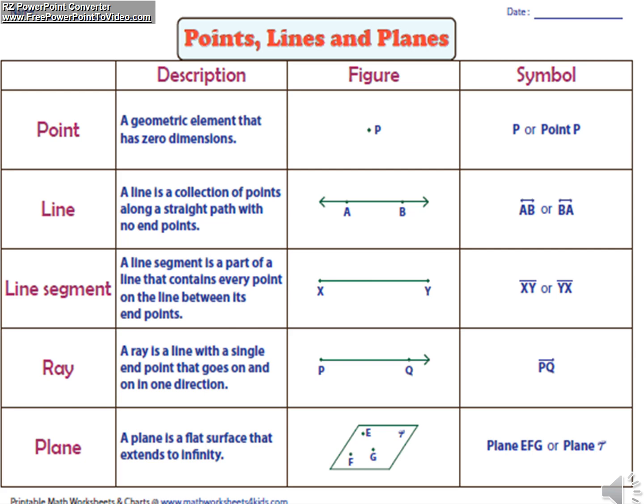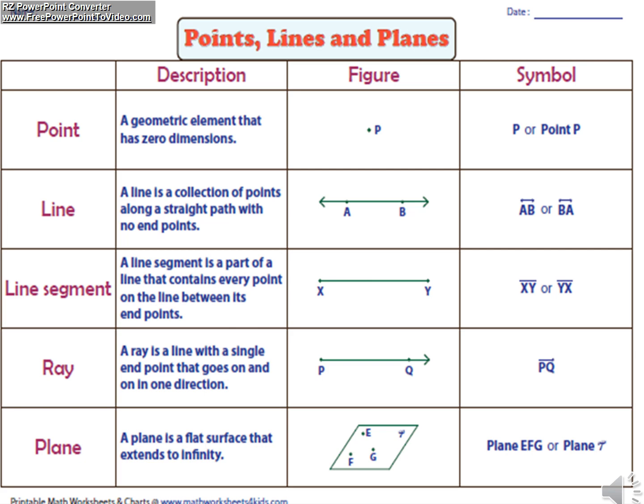Okay, so what we have seen till now: we have seen a point. A point is a small dot, a geometric figure with zero dimension. A point is a dot which is drawn on a flat surface. Then a line, a collection of points along a straight path, a straight line with no end points. It has arrows at both sides to indicate it can be extended indefinitely in all directions. Whereas a line segment is a part of a line, and it has two end points.